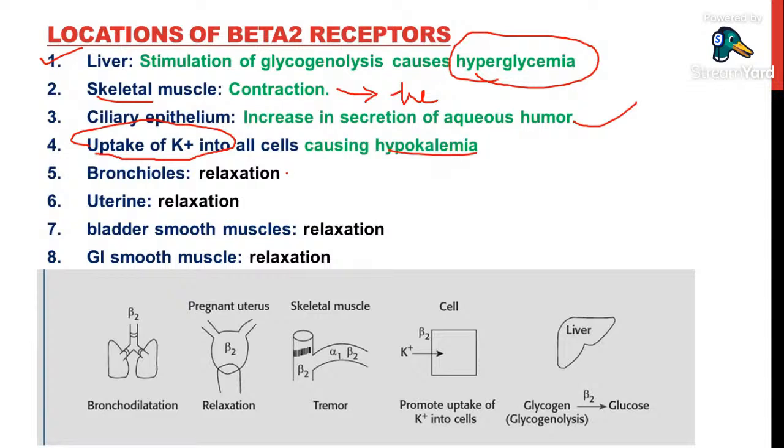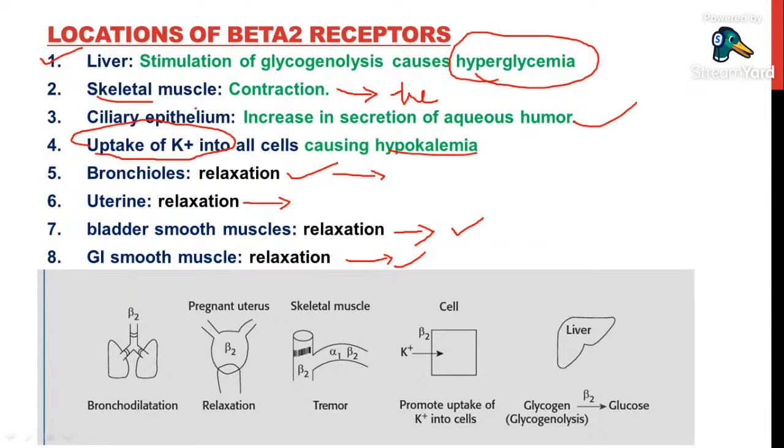And on bronchioles, it relaxes and it is helpful in asthma. And in the uterus, it relaxes the uterus and it stops premature labor conditions. It decreases labor. And in bladder smooth muscles, again it relaxes and it stops the urine output. And in GI smooth muscles, again it relaxes and it reduces defecation. So urine output decreases in bladder smooth muscles and it causes constipation in the GI smooth muscles.